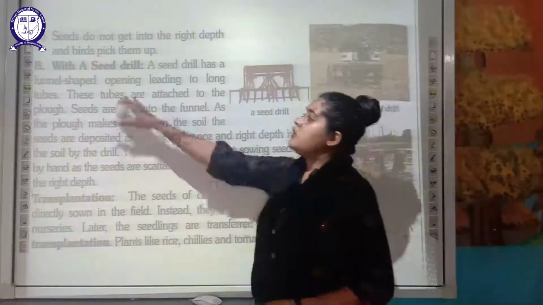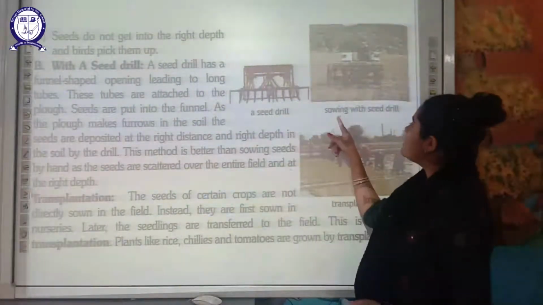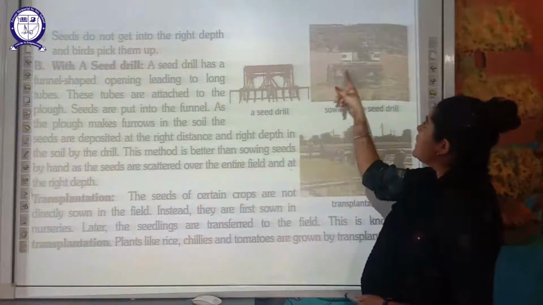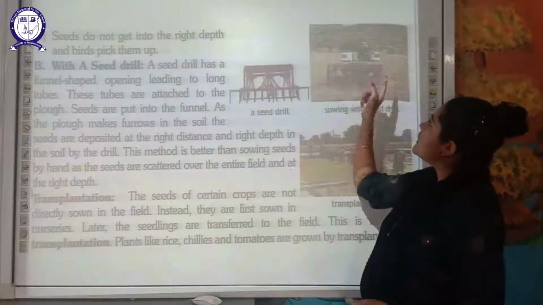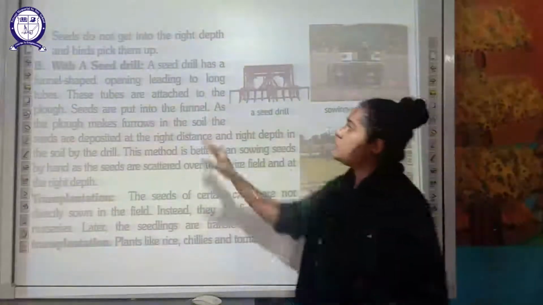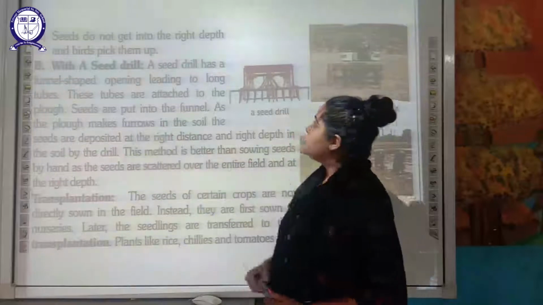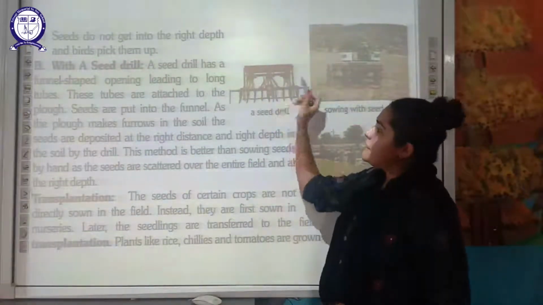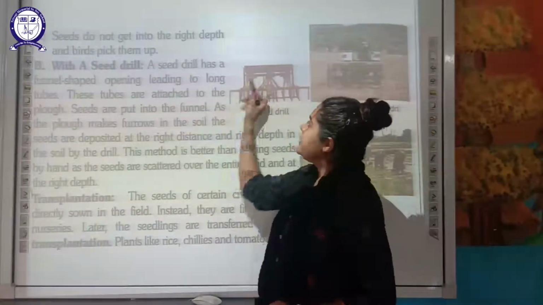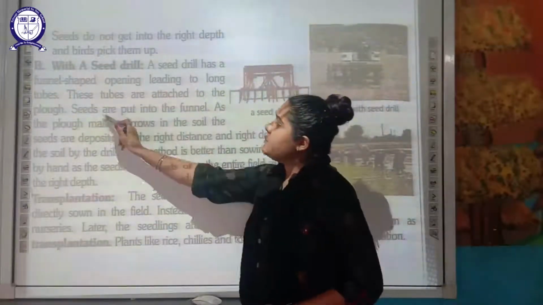The next method is with a seed drill, a machine. You can see here, this is a seed drill, and this is how the sowing of the seed is done with the help of the seed drill. This is attached to a tractor, and the farmer is sowing the seed in this manner. A seed drill has a funnel shaped opening leading to a long tube. You can see here, there is a funnel like opening and it leads to a long tube. Then these tubes are attached to the plow.